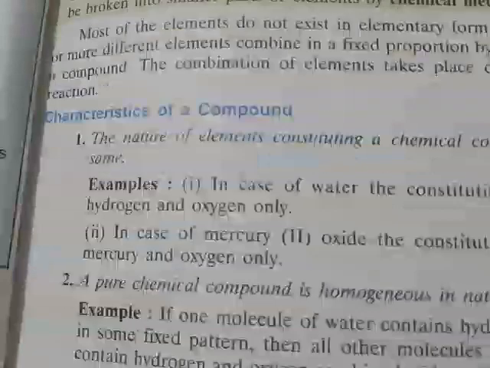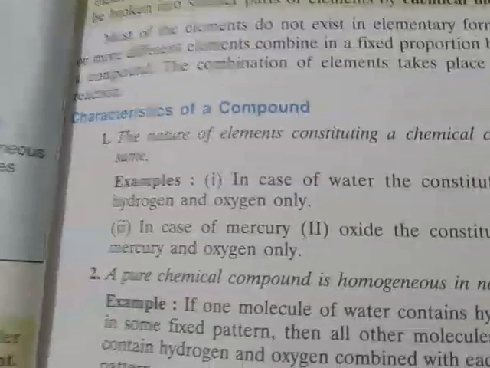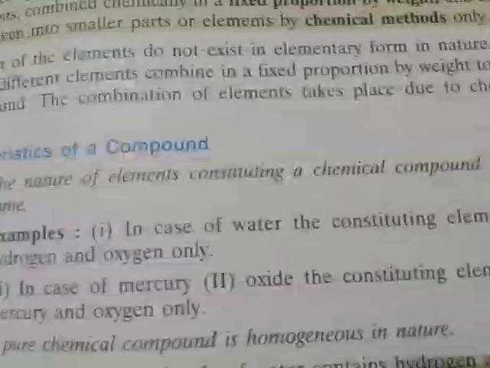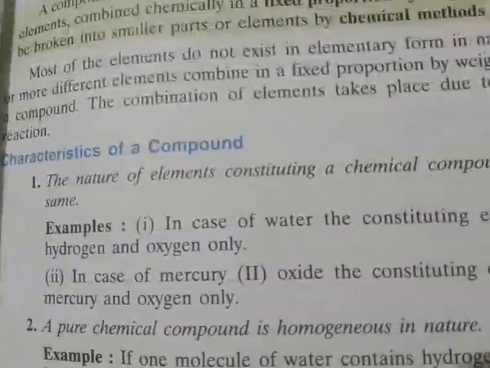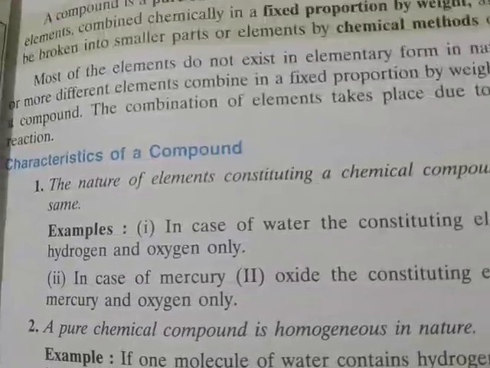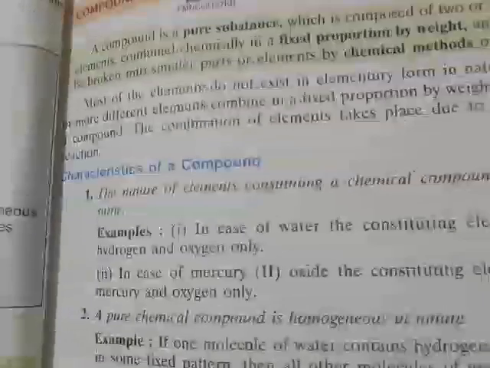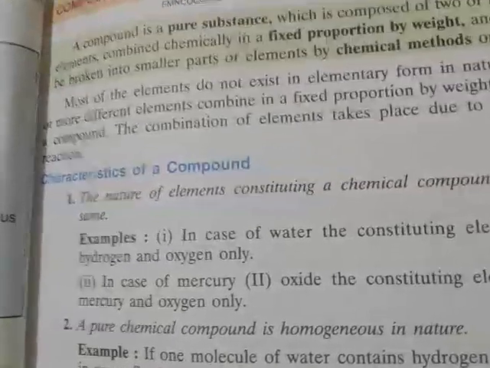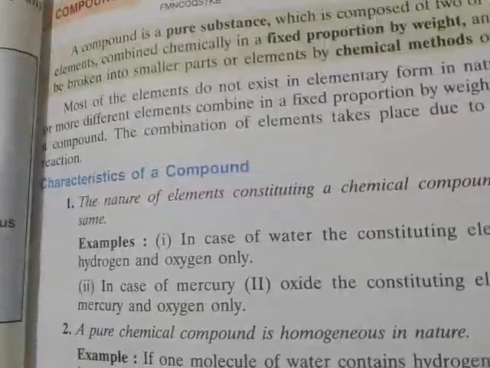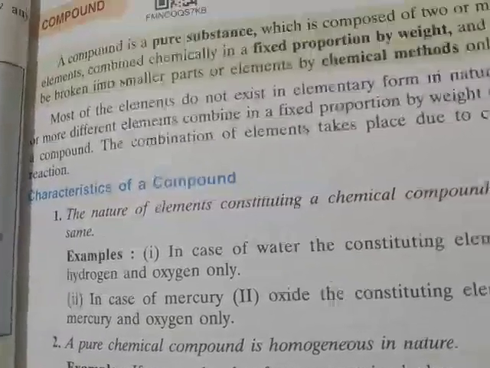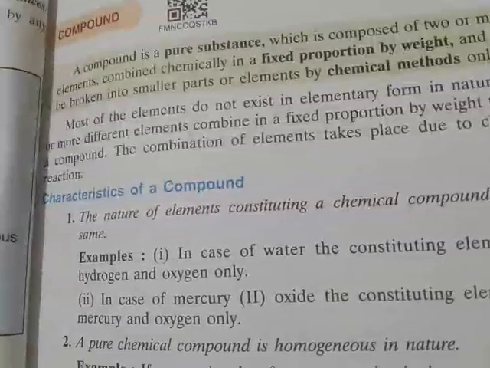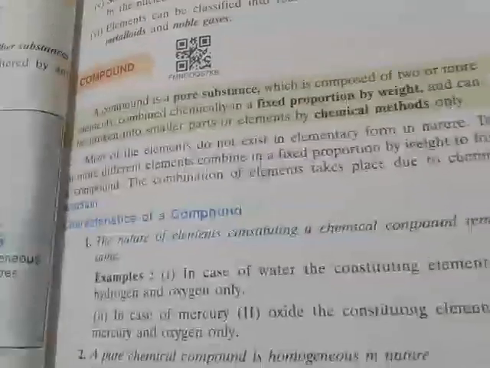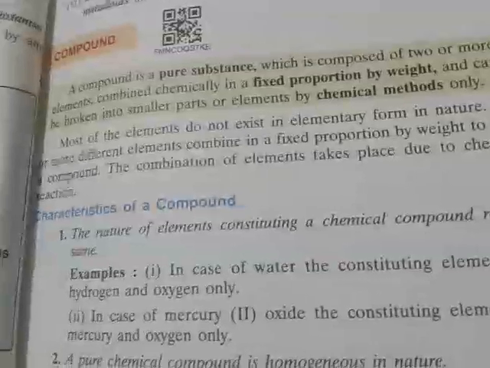Now coming to the point, what are the characteristics of a compound? From the definition, we can say a compound is also a pure substance composed of two or more different elements in a fixed ratio. The compound can be broken into smaller parts by chemical methods. No physical method can be applied. So these are the characteristics of a compound.